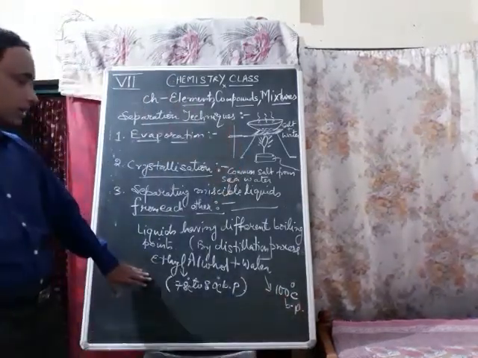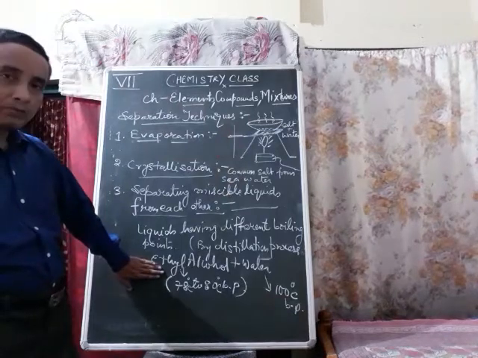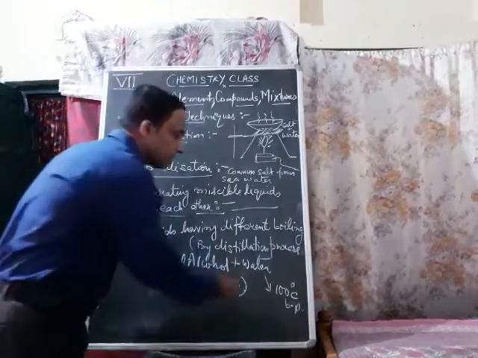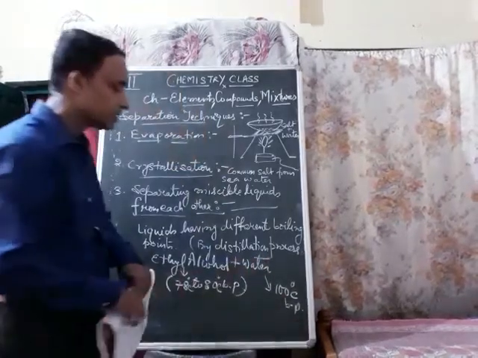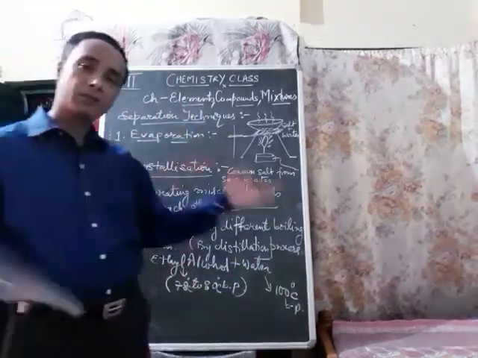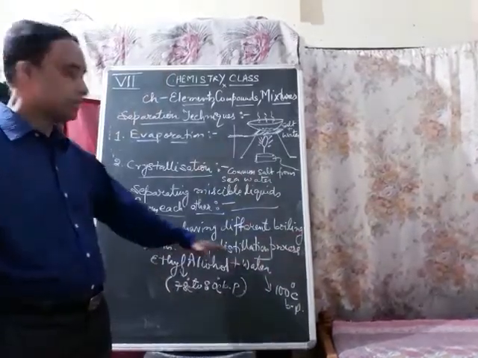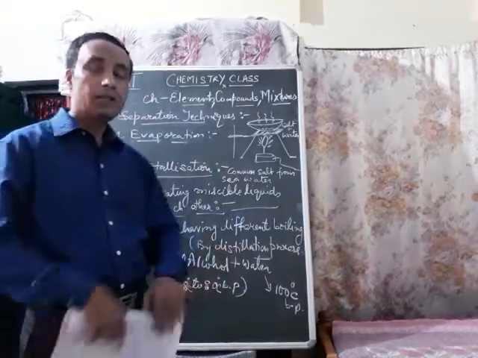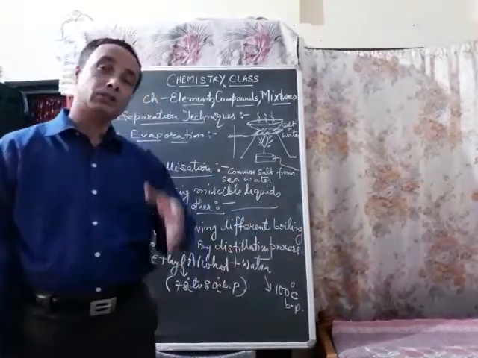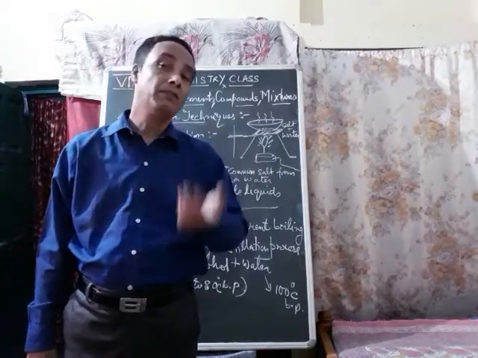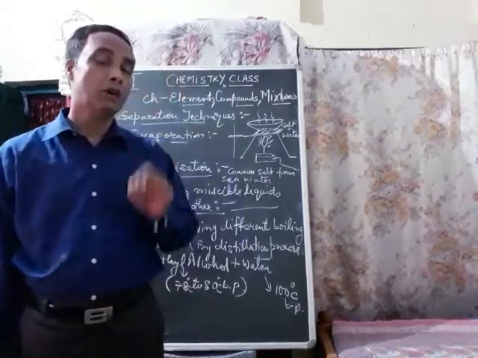So ethyl alcohol separates out from the water first, then the water part is retained, the water having a boiling point of 100 degrees Celsius, so that we are able to separate ethyl alcohol from water by this process of distillation. So distillation is a method in which two miscible substances having different boiling points can be separated from each other.